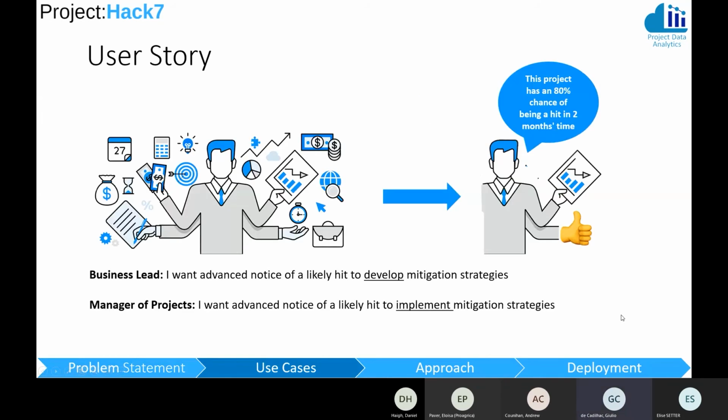So the user story is going to look quite similar for business lead and manager of projects. The business lead wants to know ahead of time if a project is going to be a hit so that they can develop mitigation strategies. And the manager of project is then going to take them and implement them within the teams. Our output is something like, this project has an 80% chance of being a hit in 2 months' time.